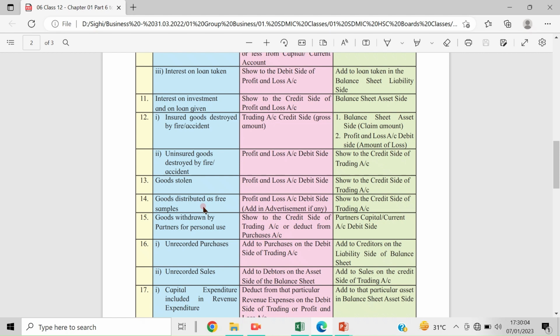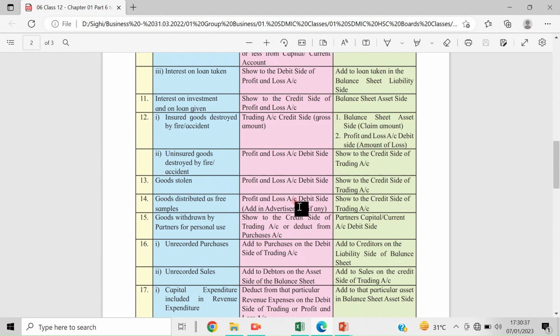That is the advertisement of that company along with the other product. If you are purchasing that other product, and it is attached as a free thing, it is given as a free sample for the purpose of advertisement. Or if you are just distributing free samples to anybody, that is a type of advertisement. So goods distributed as free samples is an advertisement. So what is to be done? Debit the profit and loss account.